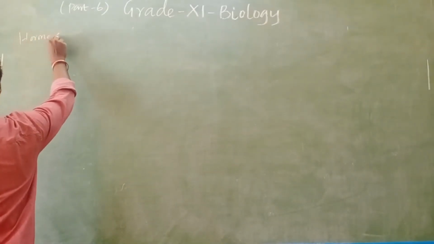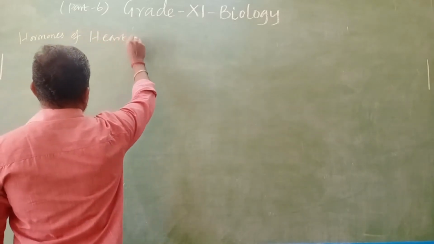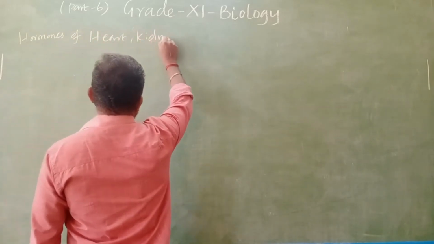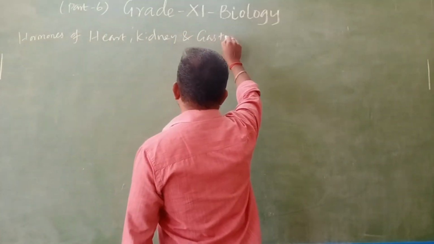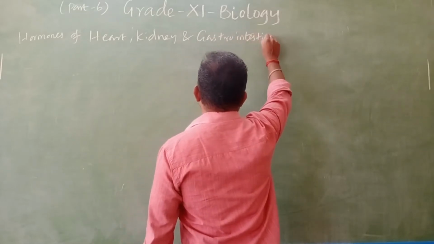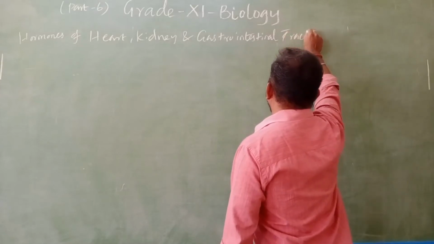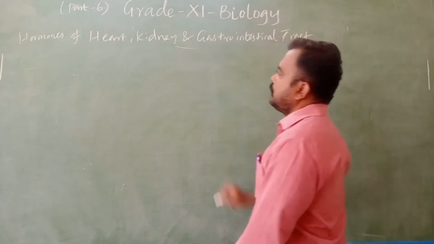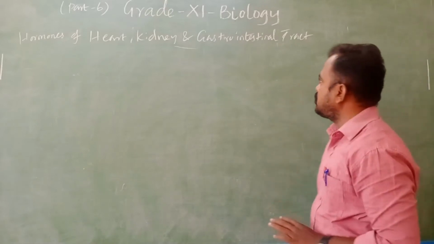Hormones of heart, kidney and gastrointestinal tract. Okay, so the next topic is hormones of heart, kidney, gastrointestinal tract.